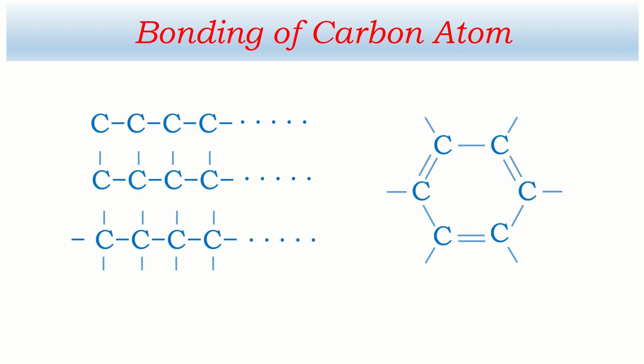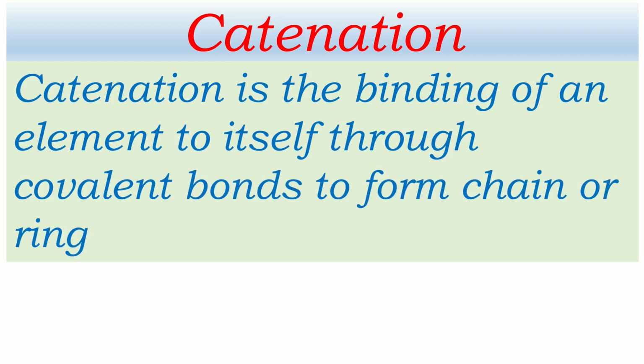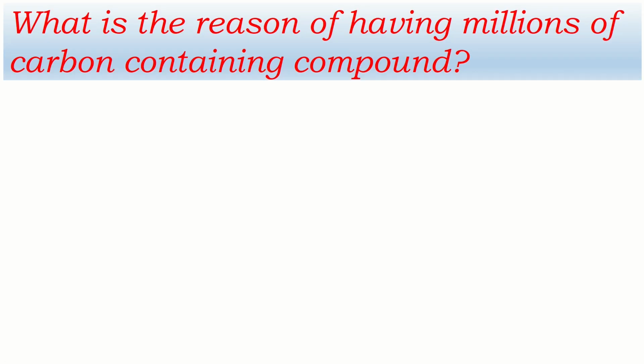Now it will be better to talk about catenation. What is it exactly? Catenation is the binding of an element to itself. If one element binds with itself through covalent bonds to form chain or ring molecules, that is called catenation. I told you about both the chain and ring molecules of carbon. This is called catenation. And now I want to tell you a little more about carbon only.